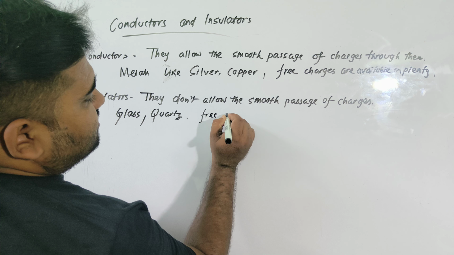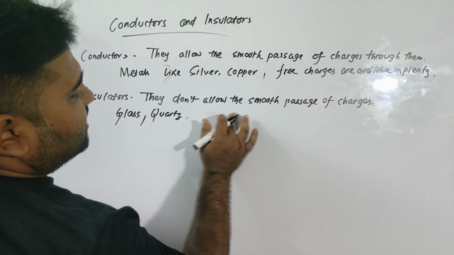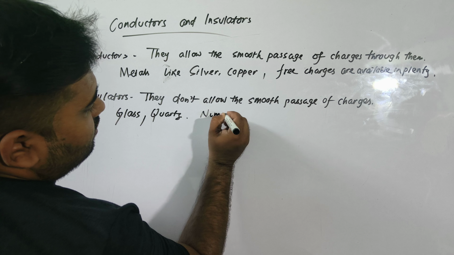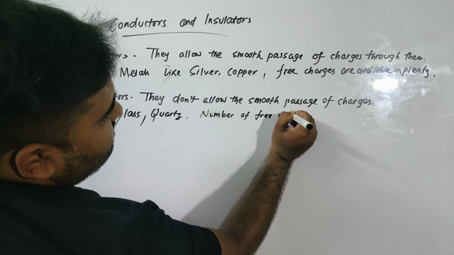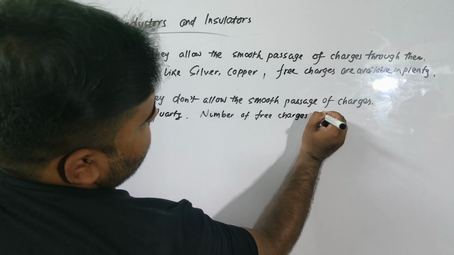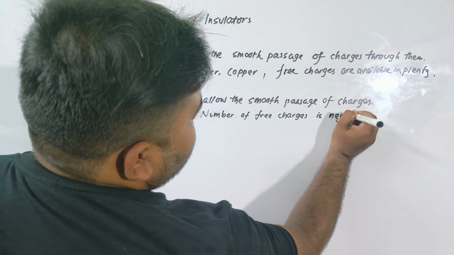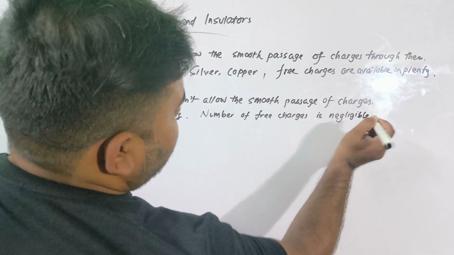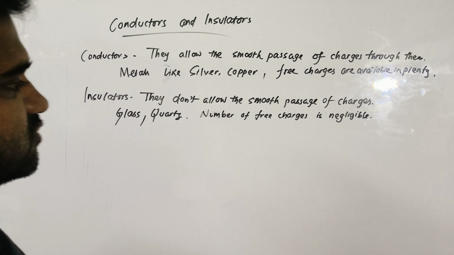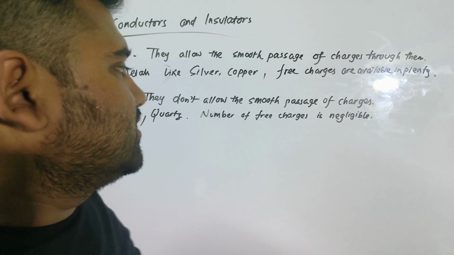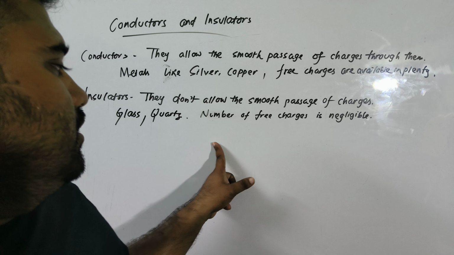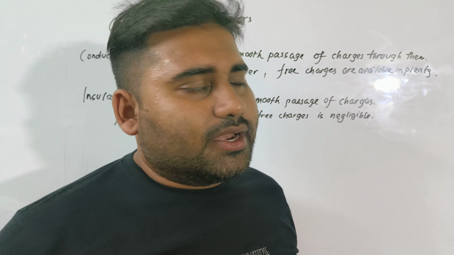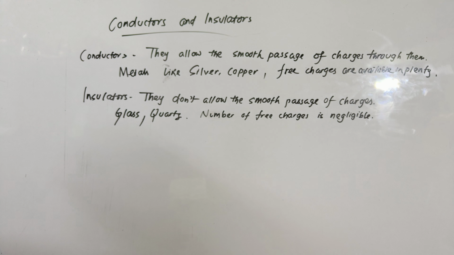the number of free charges is negligible. So it's a very small thing. The number of free charges in case of insulators is such a small thing that you can actually ignore it, which means it cannot allow the passage of current through it.